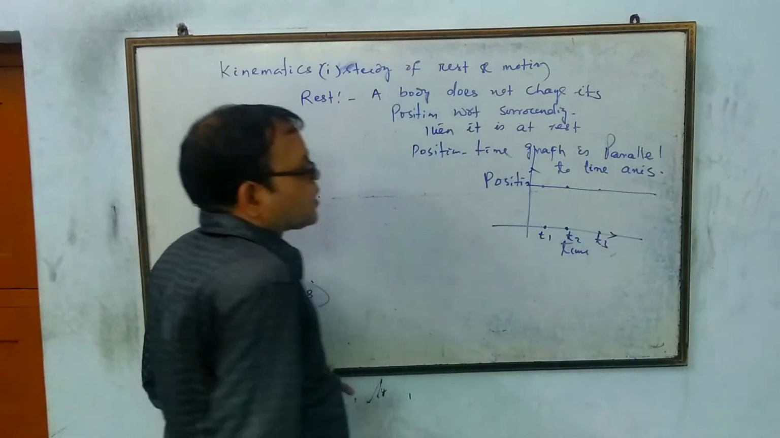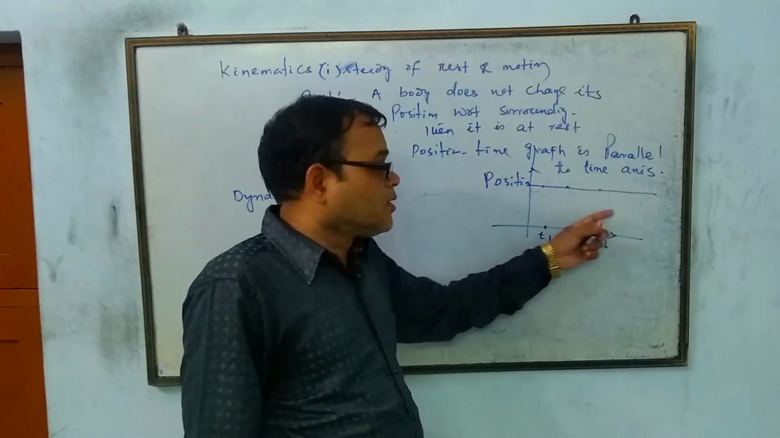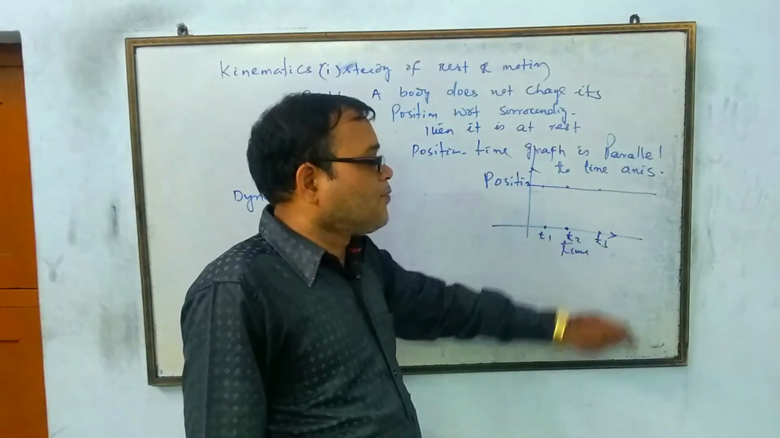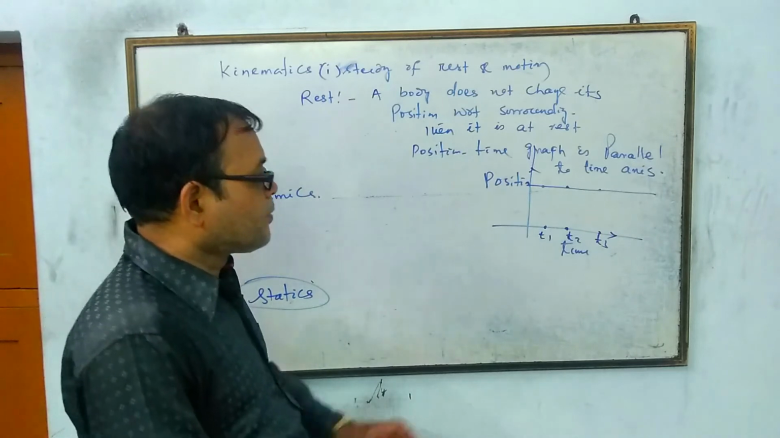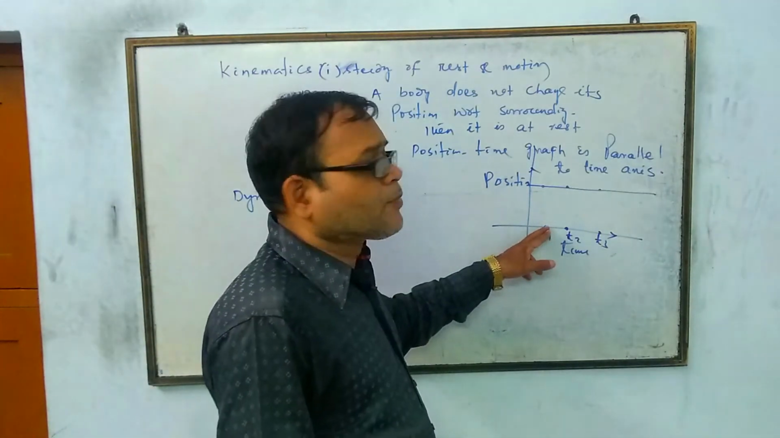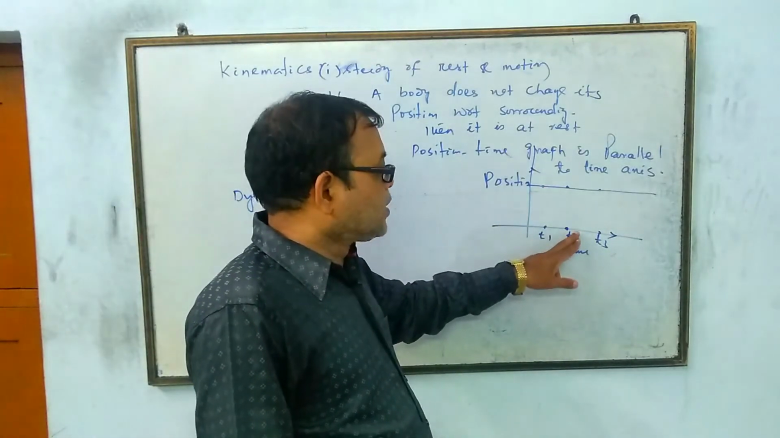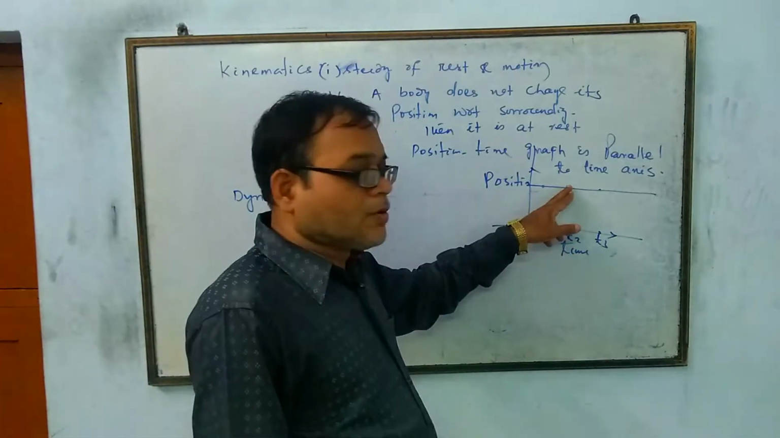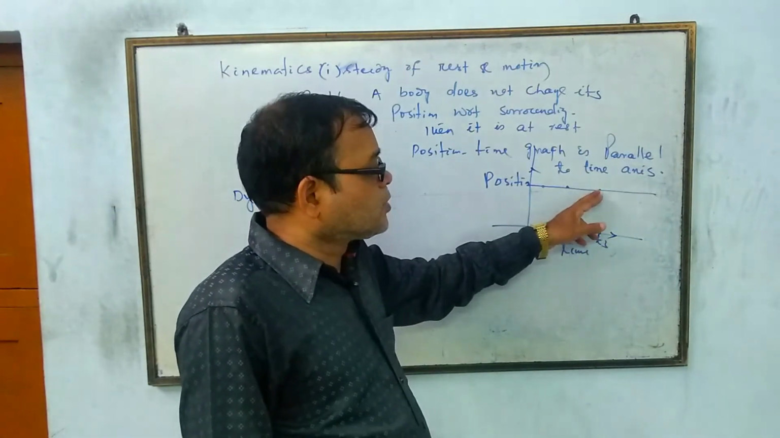You see, although the time is going to be changed, the position of the body is remaining constant. Therefore, we can say the position-time graph for the body at rest is parallel to the time axis. At time t1, when the time is 5 seconds, let the body be here. When the time is 10 seconds, the body will be here only. If the time is changed to 15 seconds, the body will also be here.